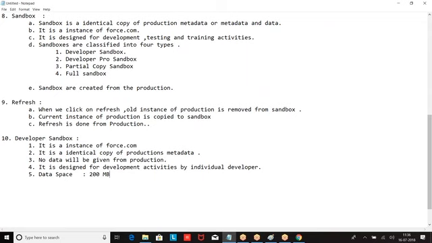So what is the maximum size of the data we can store? 200 MB. Data means records in the table. Then we have file size. What is the file size? 200 MB. In case you want to upload any images, documents, files, or PDFs, the maximum size is 200 MB.